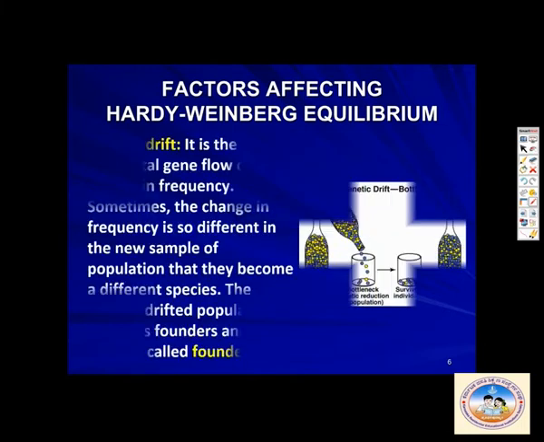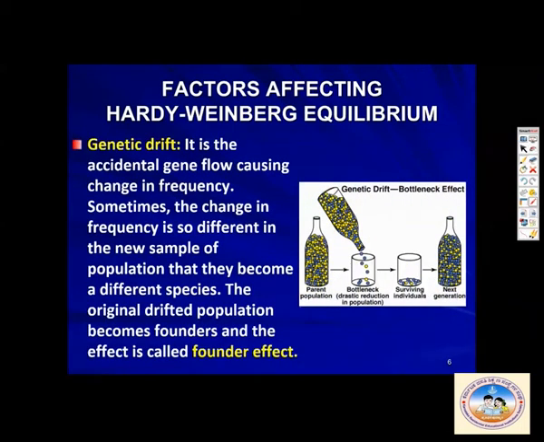Then what is genetic drift? Genetic drift is the accidental gene flow causing a change in gene frequency. Sometimes the change in frequency is so different in the new sample of the population that they become different species. So the originally drifted population becomes the founder, and the effect is called the founder's effect.